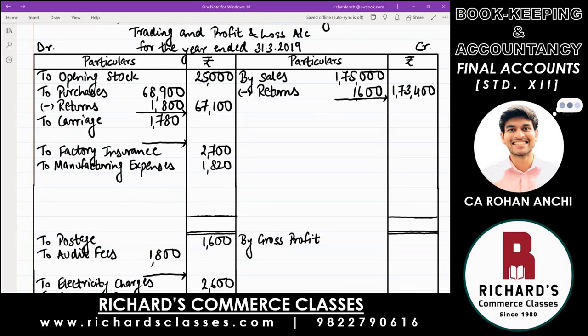But point number 3, that is the regular adjustment which we have been doing in every question. Let's finish that off. And that is regarding closing stock. In trading account, one effect is going to be on the credit side, just opposite of opening stock, which was on the debit. The last item, leave a few lines and then write by closing stock. Amount is 23,700.